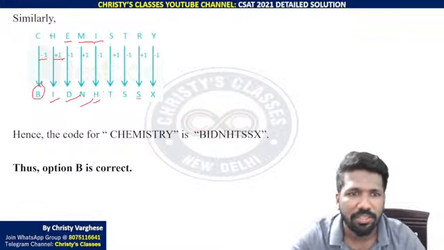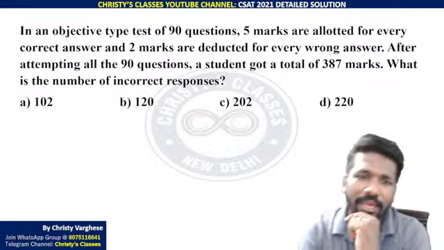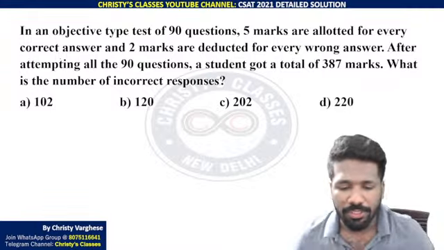Okay, this question. In an objective type test of 90 questions, 5 marks were allotted for every correct answer and 2 marks are deducted for every wrong answer. After attempting all the 90 questions, a student got a total of 387 marks. What is the number of incorrect responses? Okay, listen very carefully. I will tell you a shortcut method for doing this question.